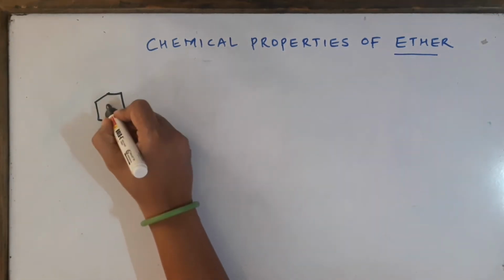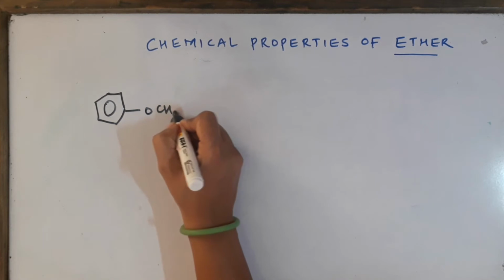Now I'm going to take the example of an aryl alkyl ether like anisole.